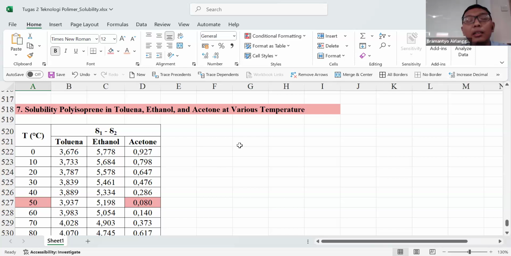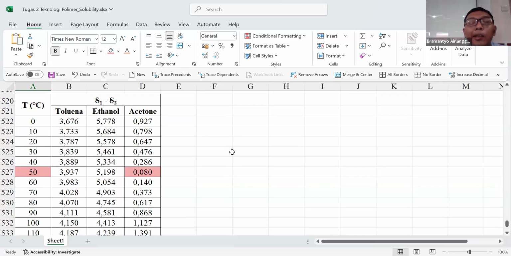So the lowest value of the difference in Hansen solubility parameter means it is possible that the polymer and solvent are compatible, so they will dissolve in each other.